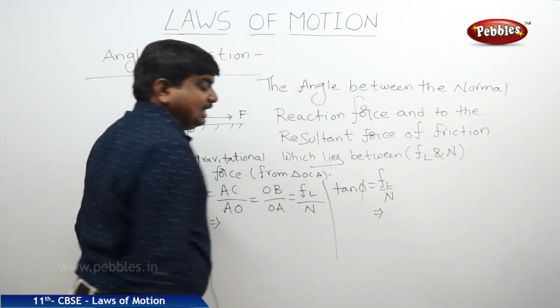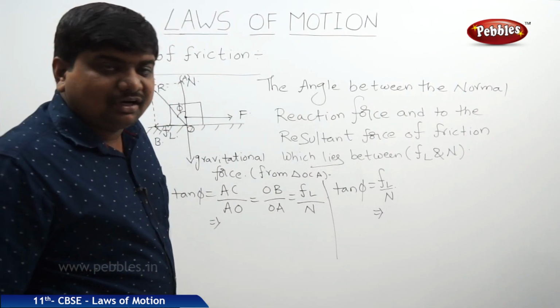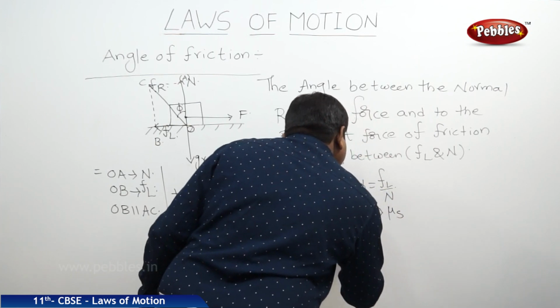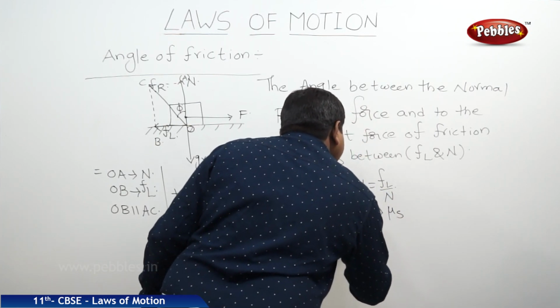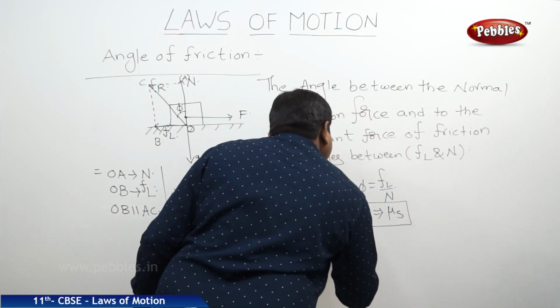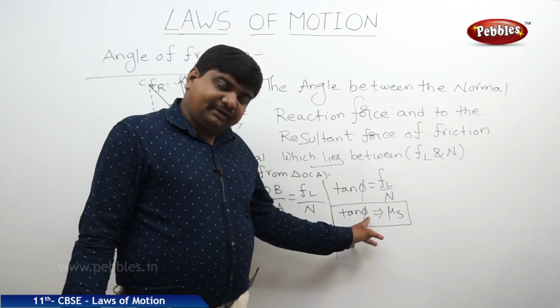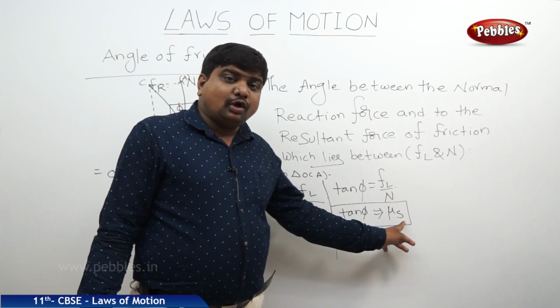We can say this one as static frictional coefficient. So higher the angle of friction, greater the coefficient of friction.